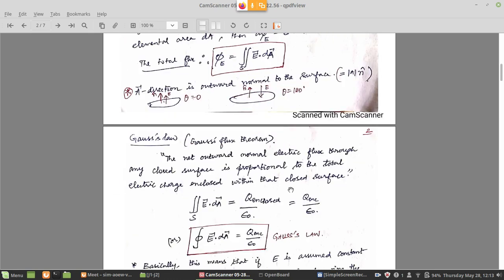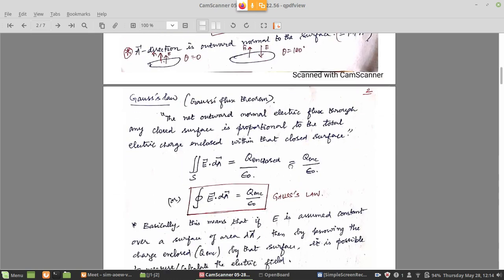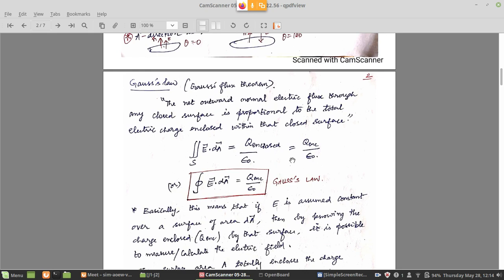Right. So now we can introduce what is called Gauss's law. It is also called Gauss's flux theorem. It is named after a scientist, Gauss. Just like Coulomb's law, he also wanted to give a law for electric field. It's a much simpler law actually, and more general also, because it is natural. Coulomb's law is somewhat more complicated; we have to do integration and all. This is a very simple technique. It is a powerful tool to get the thing done, to measure the electric field.